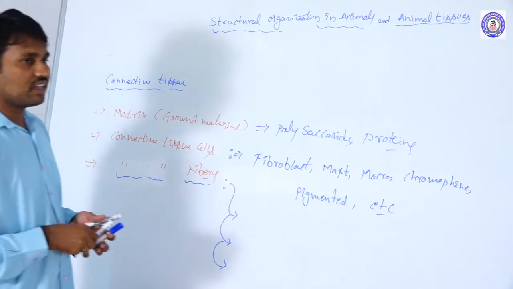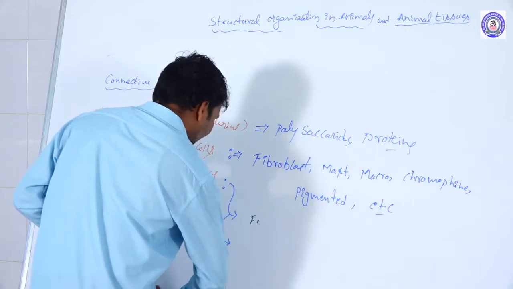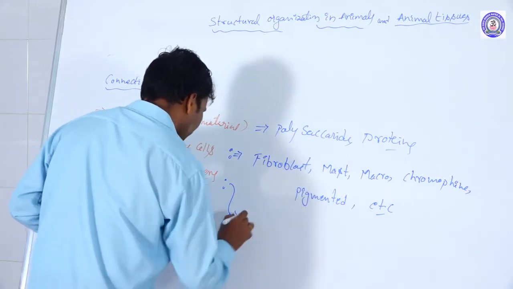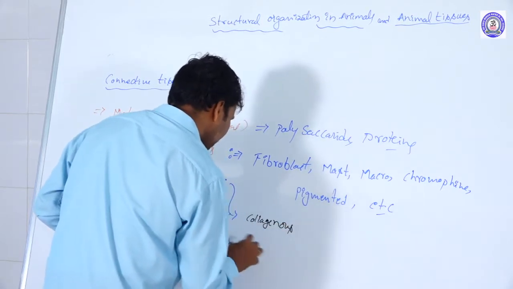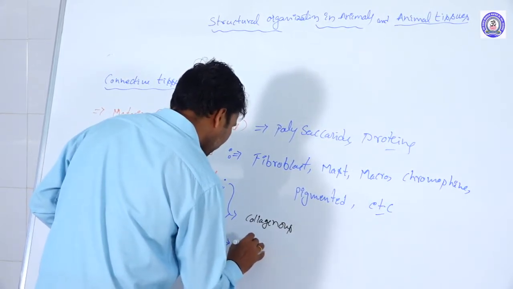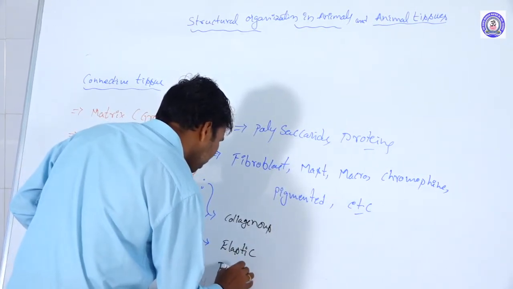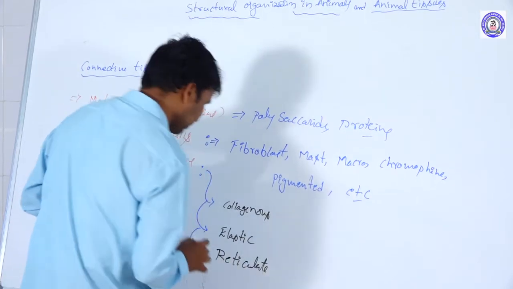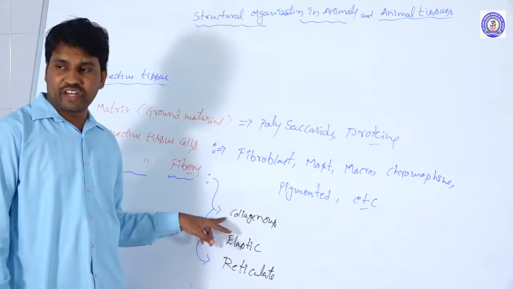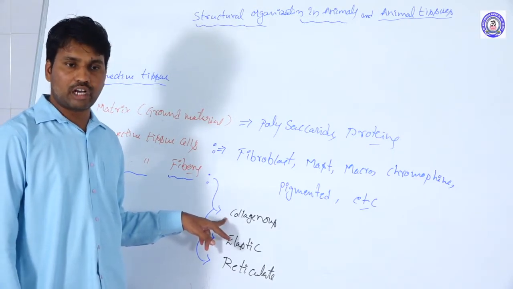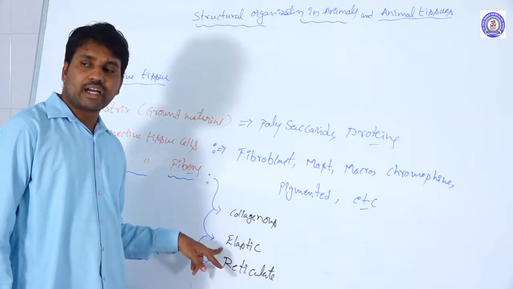These are the three types of fibers: collagenous fibers, elastic fibers, and reticulate fibers. Collagenous fibers are generally called white fibers. Elastic fibers are the yellow fibers.